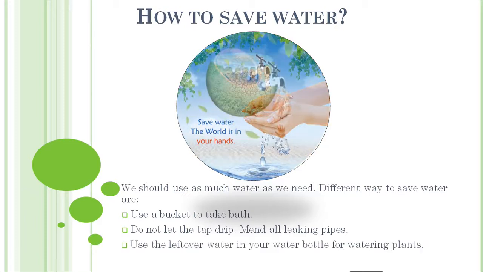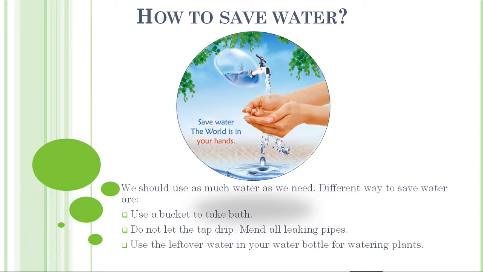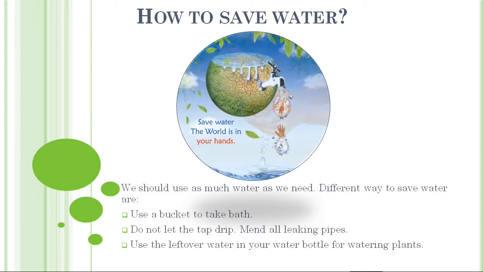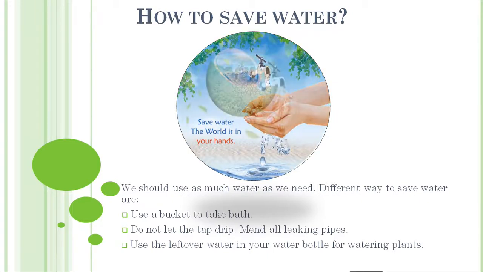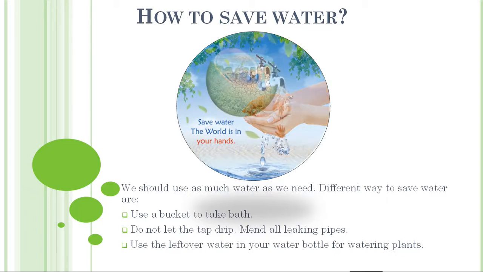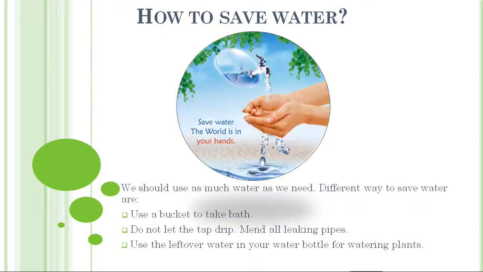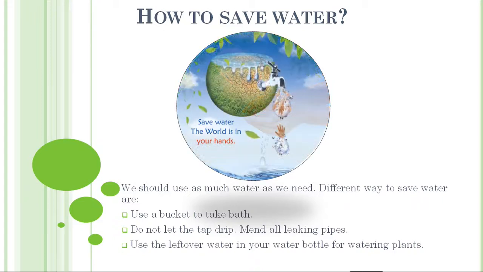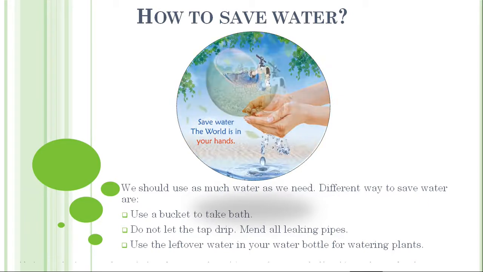Okay, and the third one is, use the leftover water in your water bottle for watering plants. Sometimes somebody drinks half a bottle and the other half is left, and sometimes they just throw it away, but that is not good. It is better that we use that water for watering the plants. That's also a way we can save our water. So do you understand, students? You have to keep this in your mind.